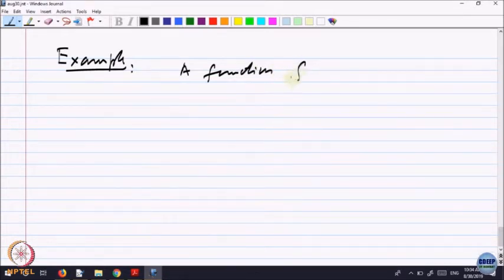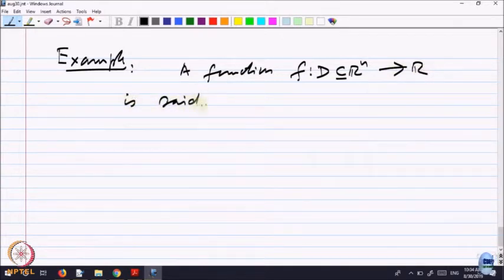A function f from a domain D in R n to R is said to be Lipschitz. He was a mathematician who first gave this definition, so it goes by his name.